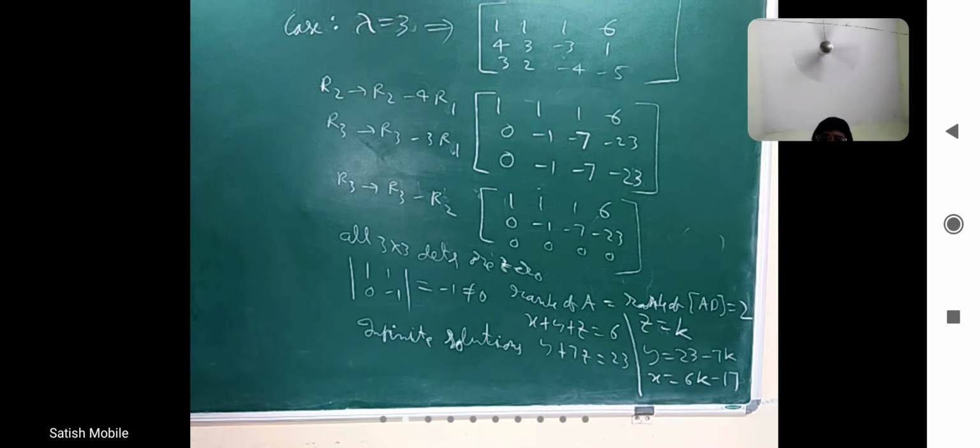No. Whenever delta not equal to 0, it is always unique solution only. For unique solution, I don't have to do more. When delta is 0, only then there is a confusion whether it is no solution or infinite solutions. For that, you have to do this way of doing, consistent, inconsistent, that method.